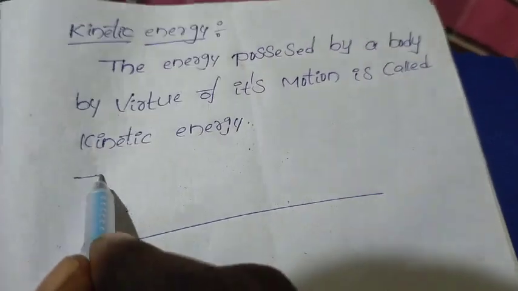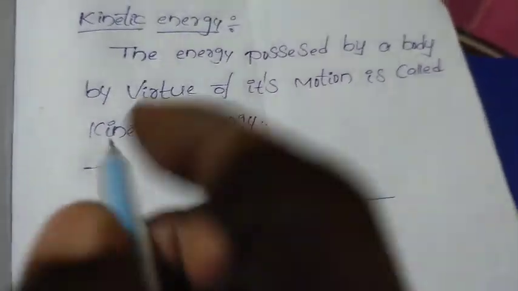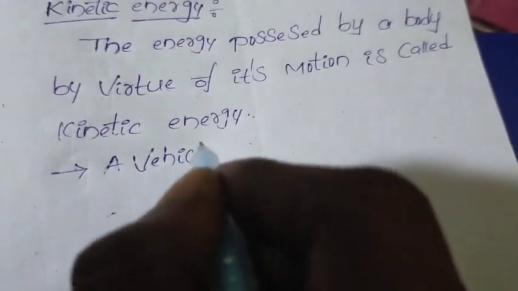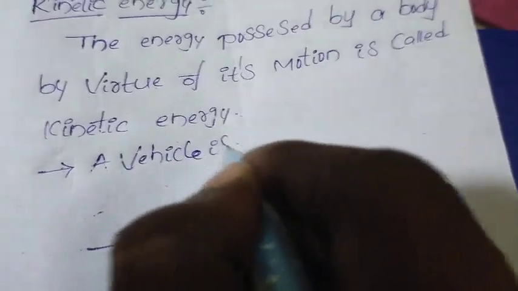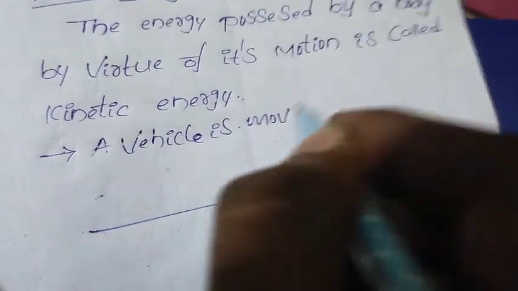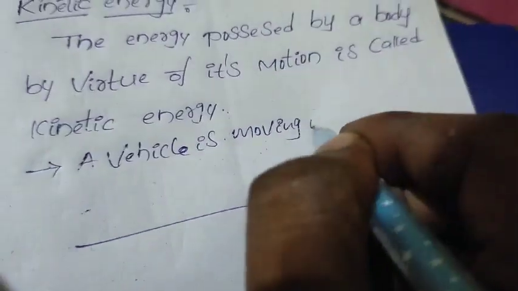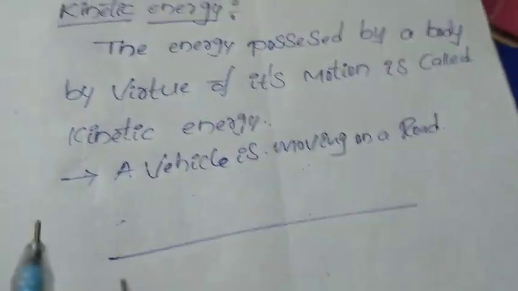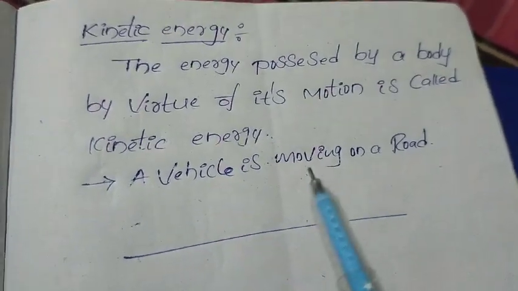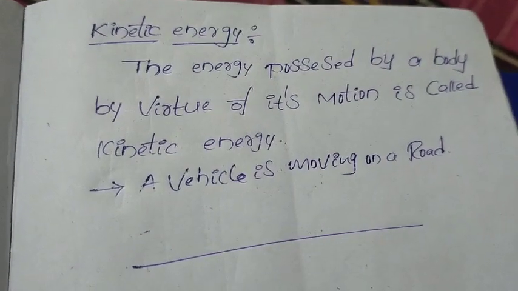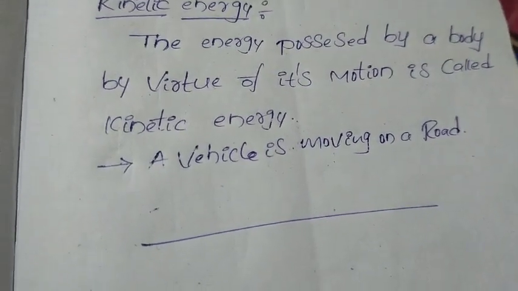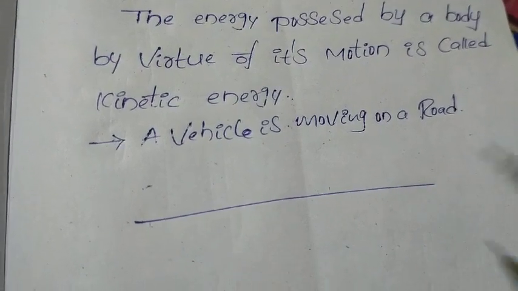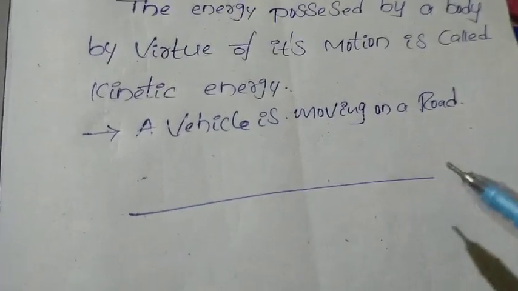So for example, take one example here. A vehicle is moving on a road. If the vehicle is moving on a road, it means the vehicle is under motion. So whenever the vehicle is moving on the road, it will have some energy. That energy we can call kinetic energy.